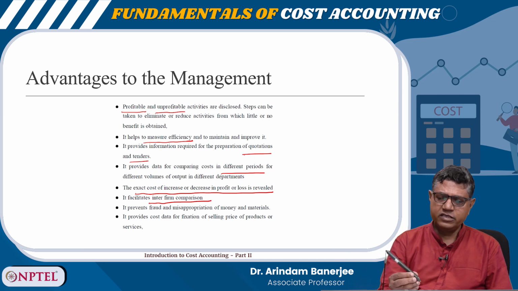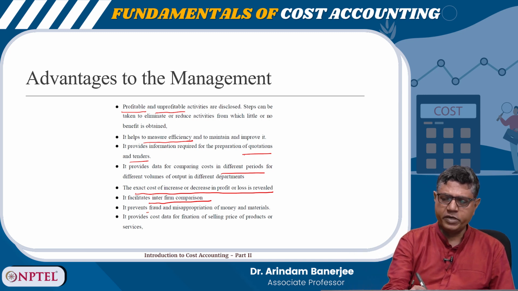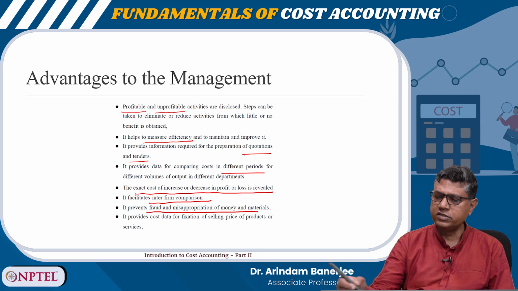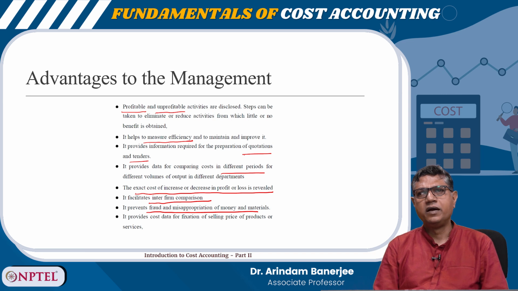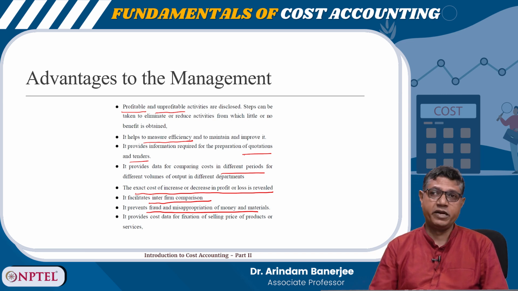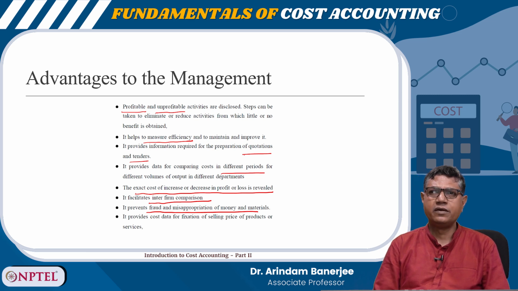It also prevents fraud and misappropriation, because you can track down if there is any misappropriation in, say, materials, or misappropriation in money, any wrong purchase, any type of wrong decision taken earlier.